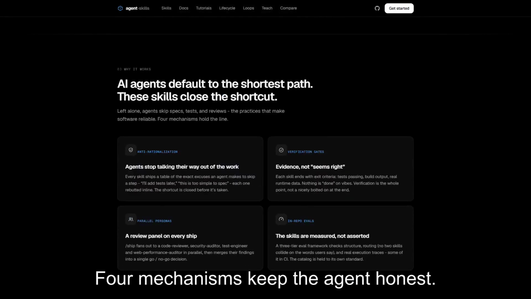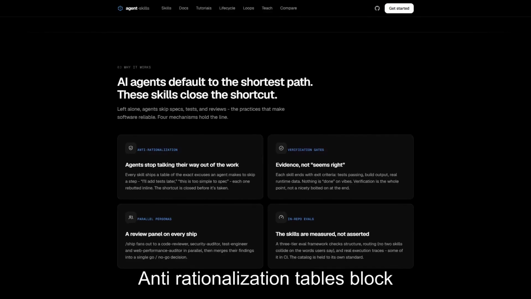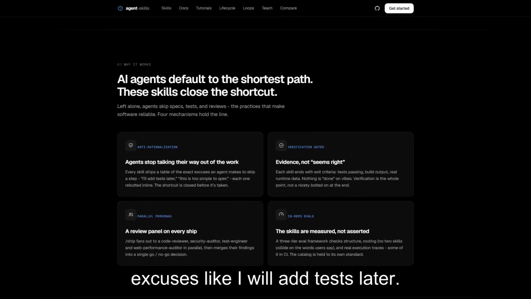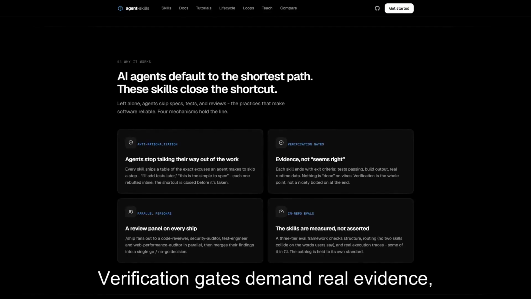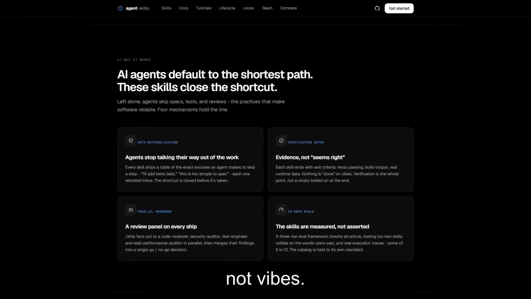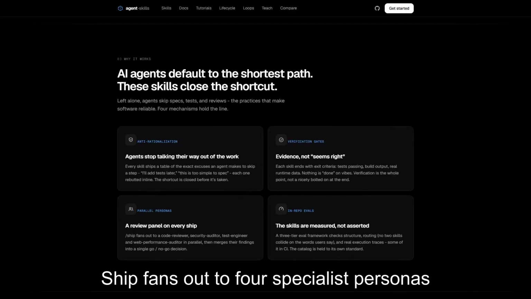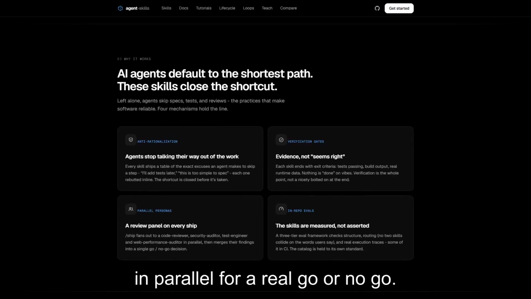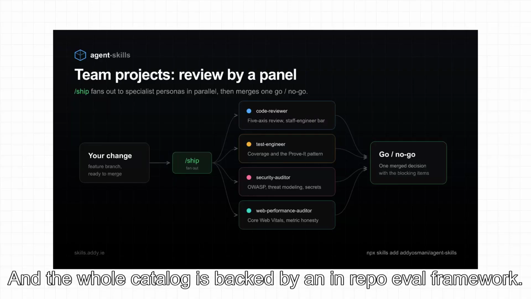4 mechanisms keep the agent honest. Anti-rationalization tables block excuses like "I will add tests later." Verification gates demand real evidence, not vibes. Ship fans out to 4 specialist personas in parallel for a real go or no-go. And the whole catalog is backed by an in-repo eval framework.